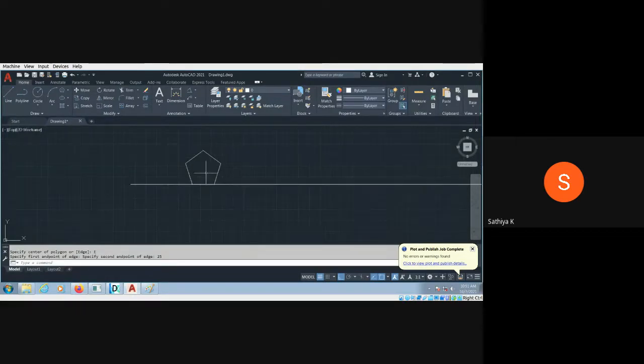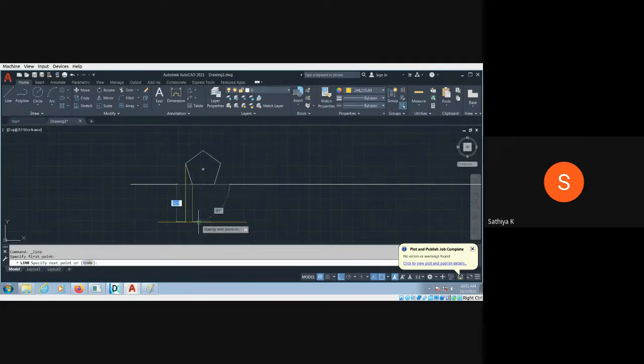Then what you do here, you have to make the projection. For making the projection, I just change the color. So the projection is somewhat like that, up to that line. So you draw the line randomly. The length of the line should cover all the points. If you project it up to this, it should be covered. Like that you have to make it. Okay, so this is one projection.